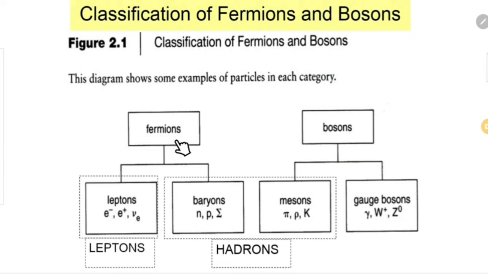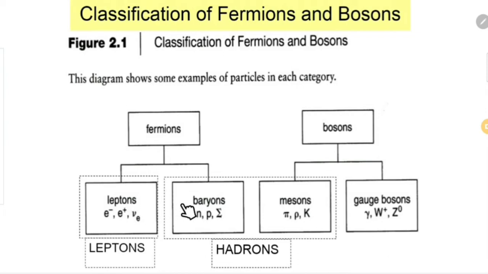In the fermions we have two categories, leptons and baryons. Some examples of leptons are electrons, positrons, and the electron neutrino, represented as nu e. Similarly, baryons include the neutron, proton, sigma baryon, etc. So these are fermions.